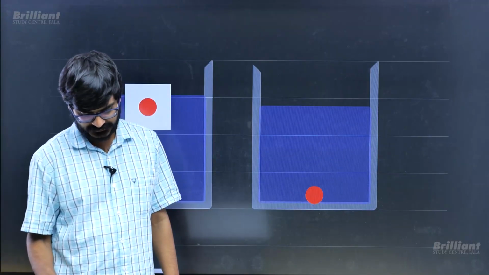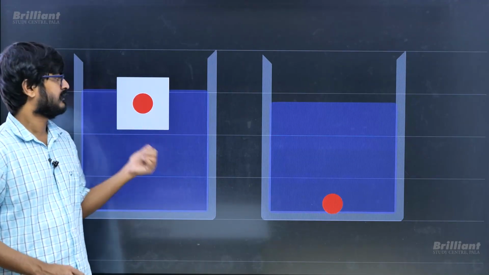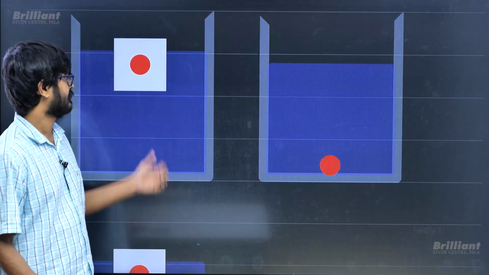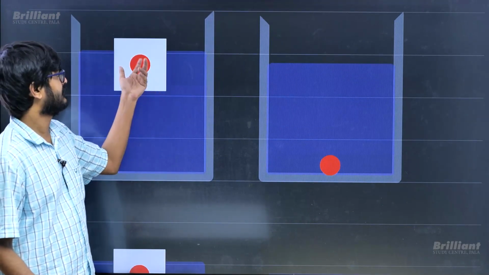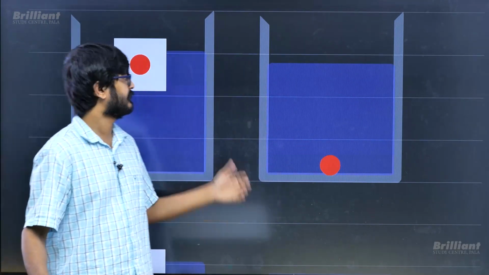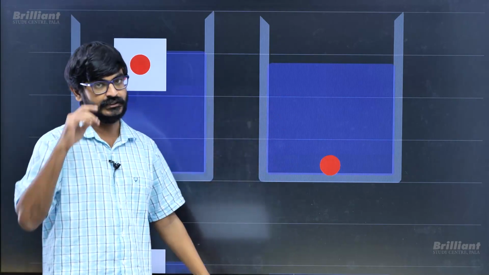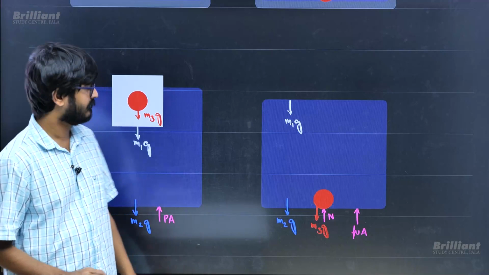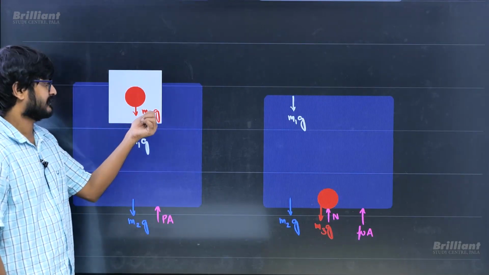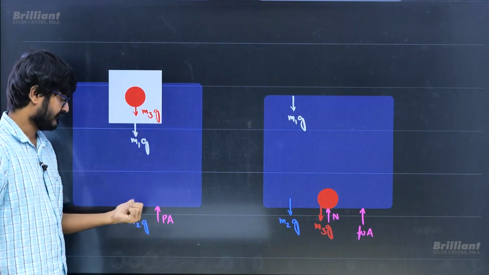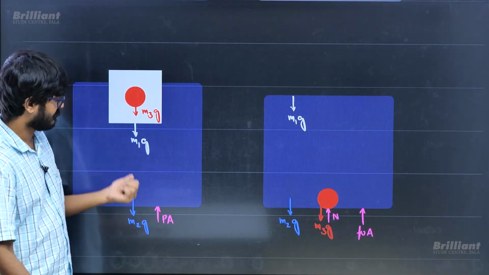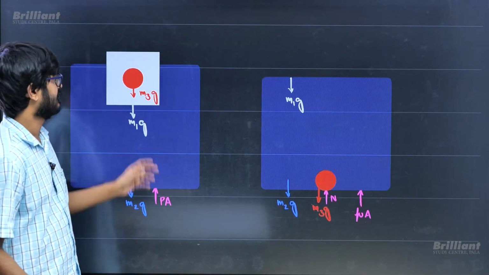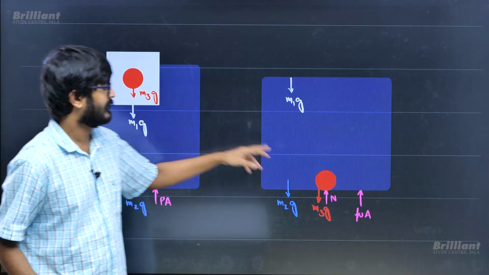Now in this case, if there is an iron ball inside an ice cube and it is floating, then if the ice melts, this iron is going to sink. I need to convince you the water level is going to reduce. The other way of explaining it is to draw the free body diagram. The weight of the ice plus the weight of the iron plus the weight of the existing water will be balanced by the pressure force from the base of the beaker. Once it melts, it is going to hit the bottom.